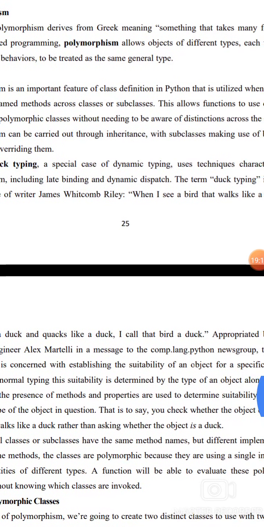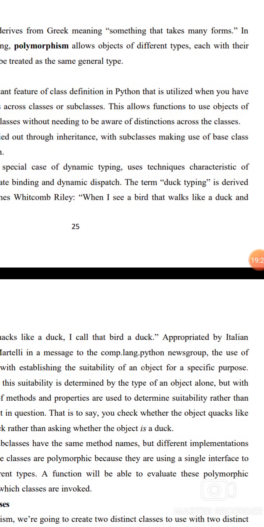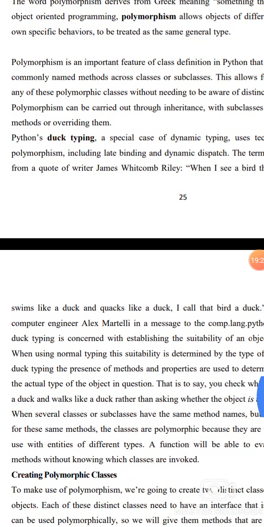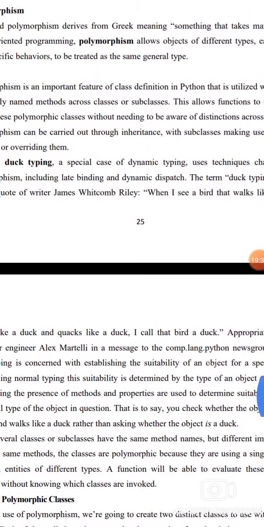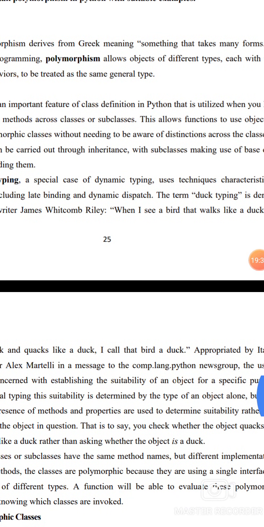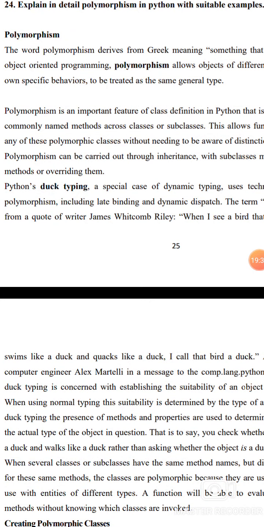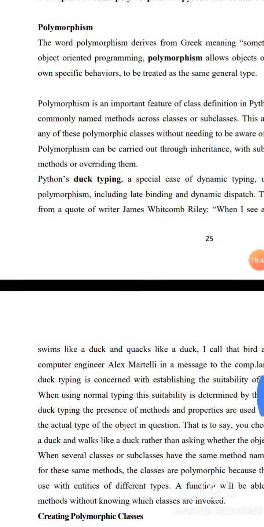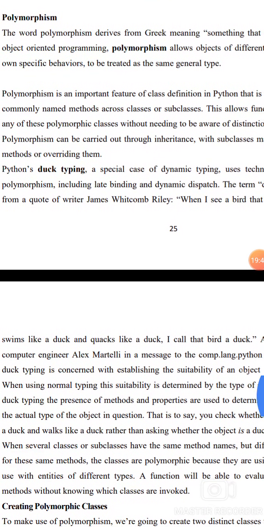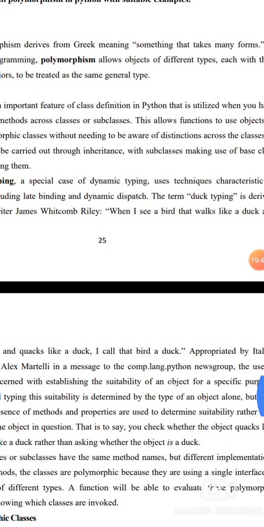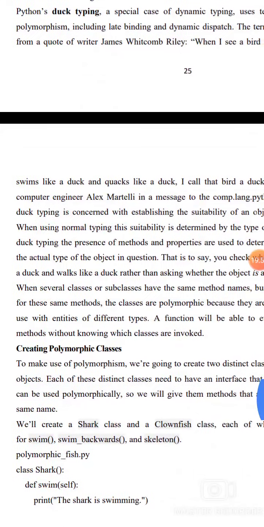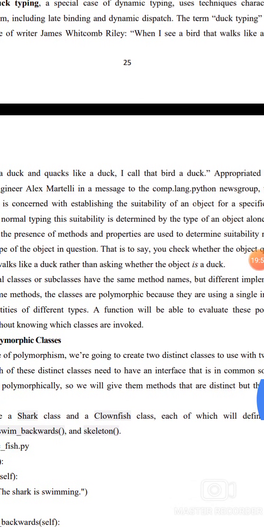Polymorphism can be carried out through inheritance with subclasses, making use of the base class methods or overriding them. Python duck typing is a special case of dynamic typing. It uses techniques characteristic of polymorphism, including late binding and dynamic dispatch. The term duck typing is derived from a quote of the writer James Whitcomb Riley: when I see a bird that walks like a duck and swims like a duck and quacks like a duck, I call that bird a duck.